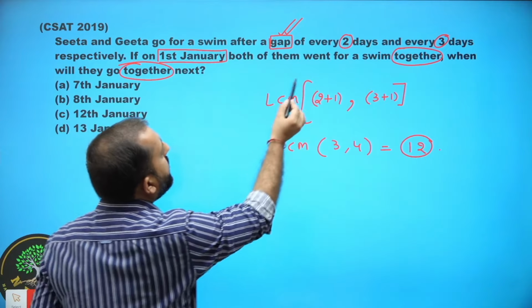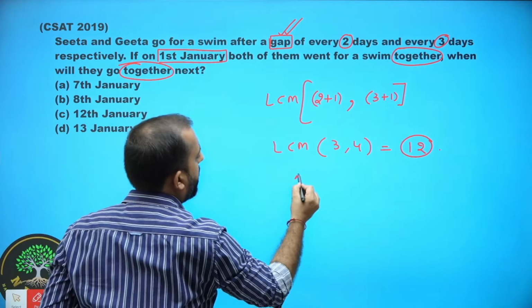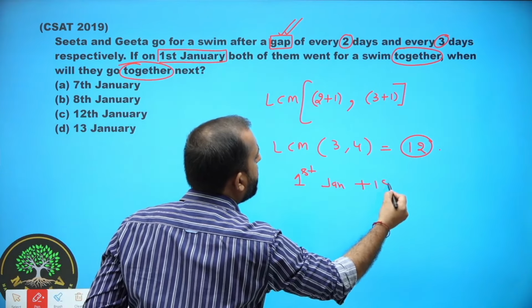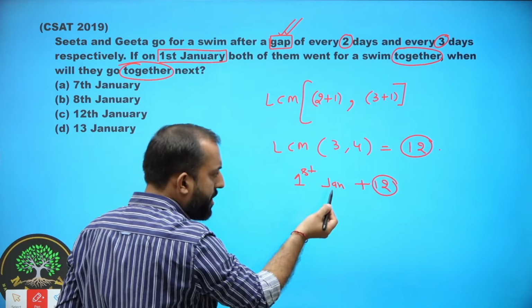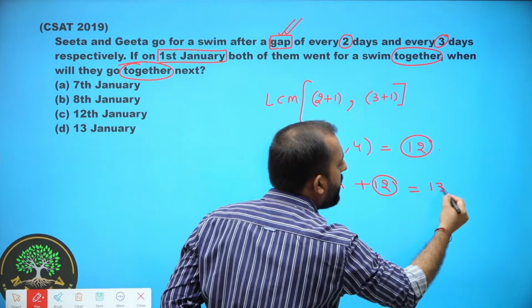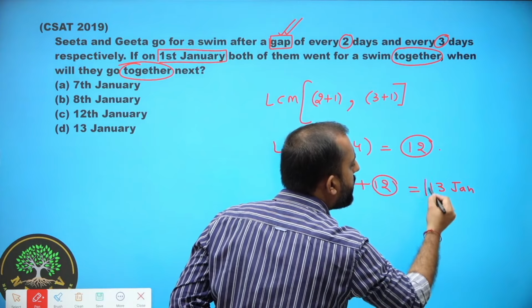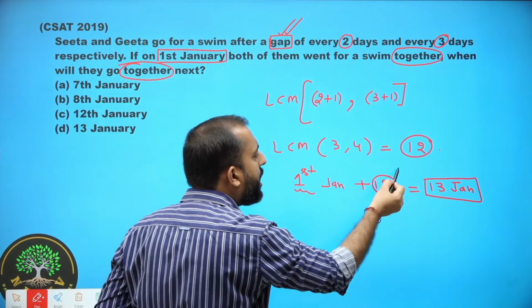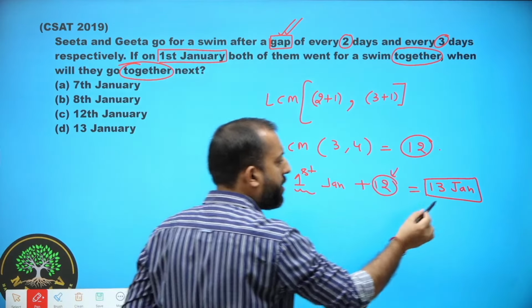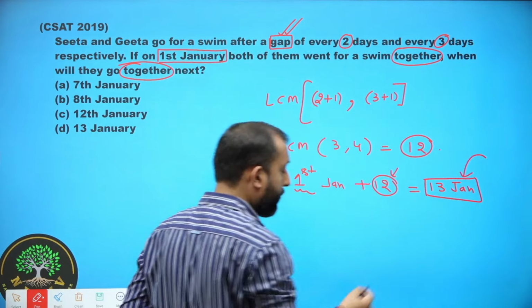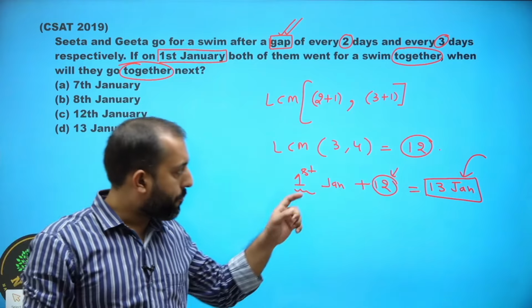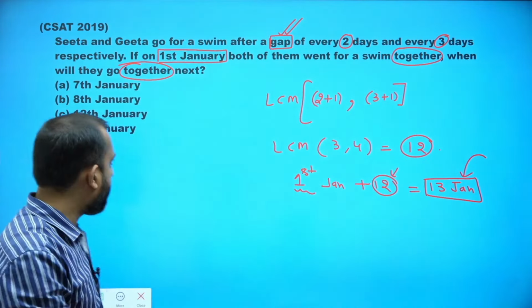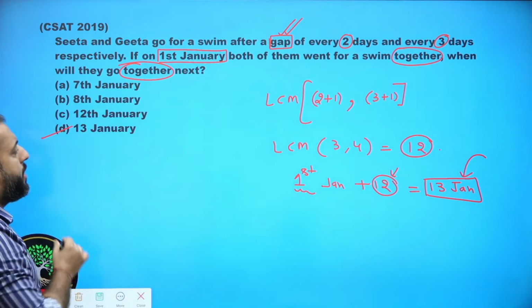See, they went together on 1st January. So 12 days after 1st January, meaning 13th January. So after 1st January, they will take 12 more days to go together. So on 13th January, they will go together again. The answer of this question is option D.